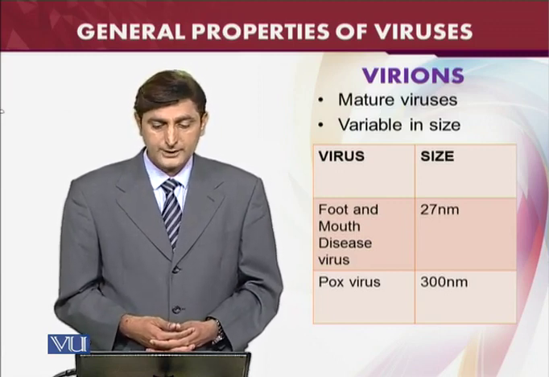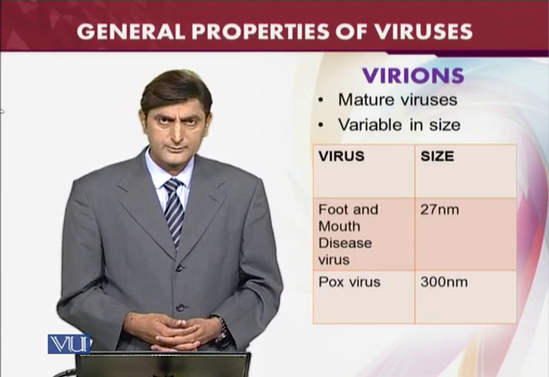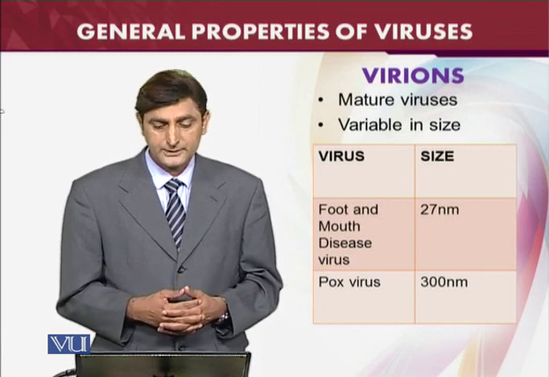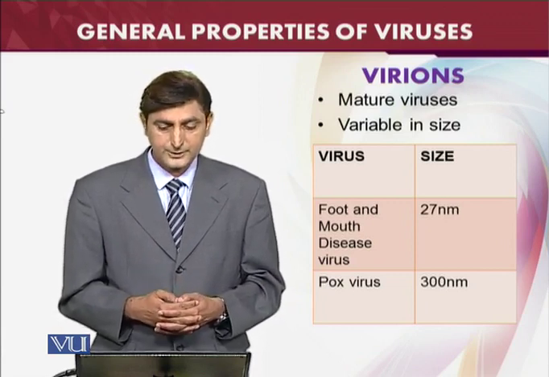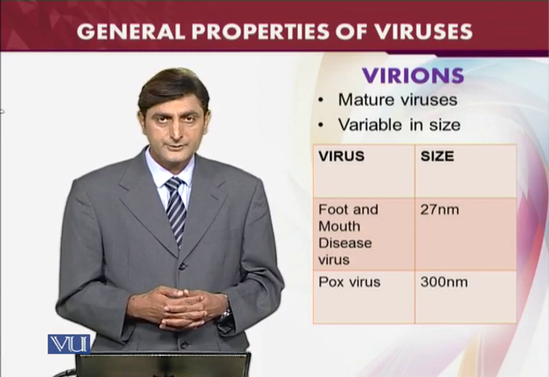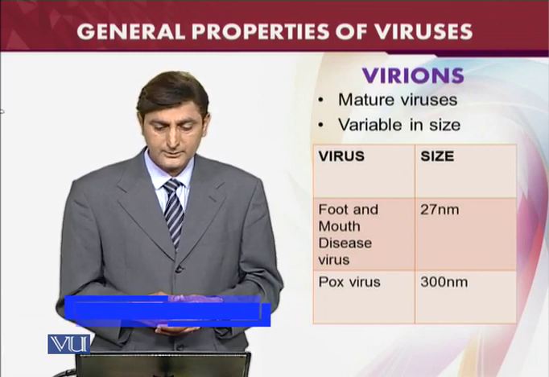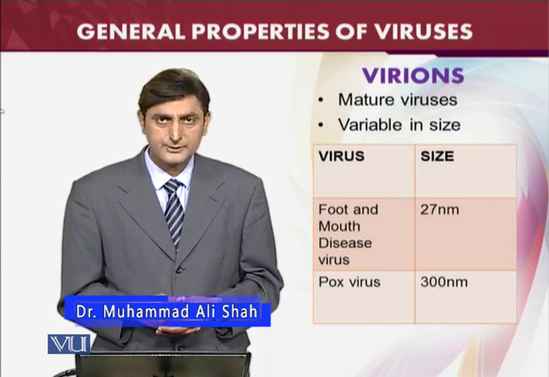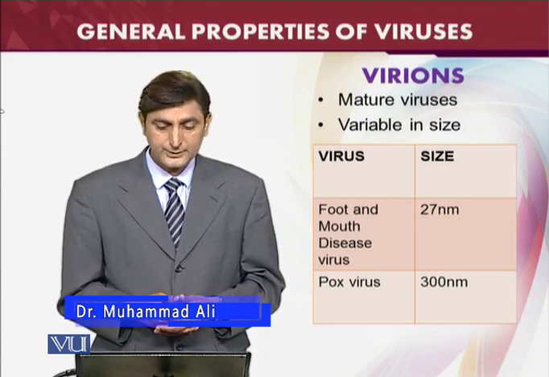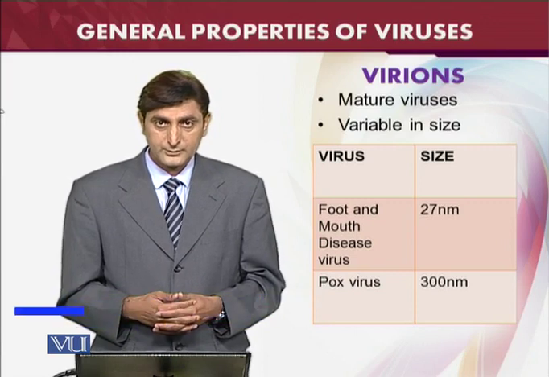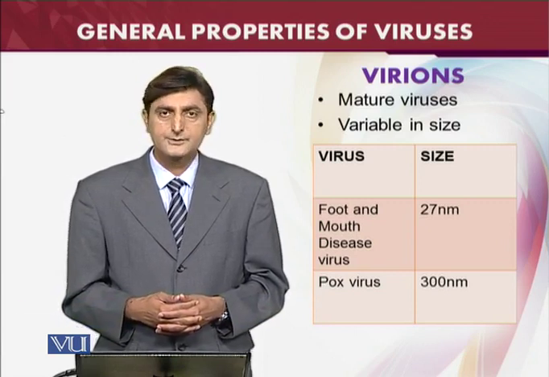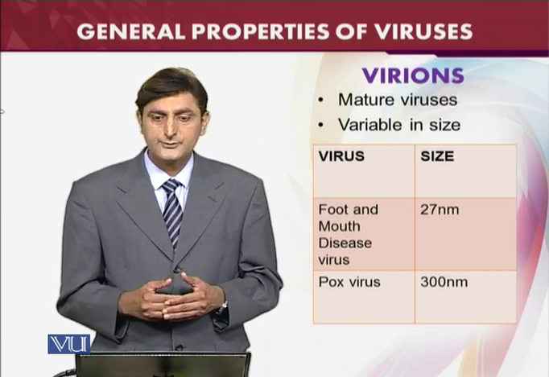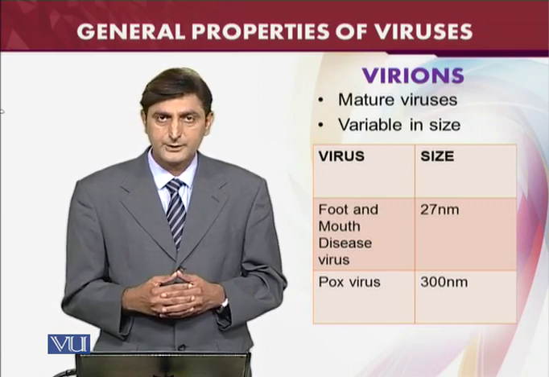Virions are variable in size, and their size range is really very big. For example, if we take the foot and mouth disease virus, that is 27 nanometers, while the pox virus, for which the first vaccine was developed, is 300 nanometers. So the foot and mouth disease virus is so small compared to the pox viruses. This is the size range of the viruses, which is variable.